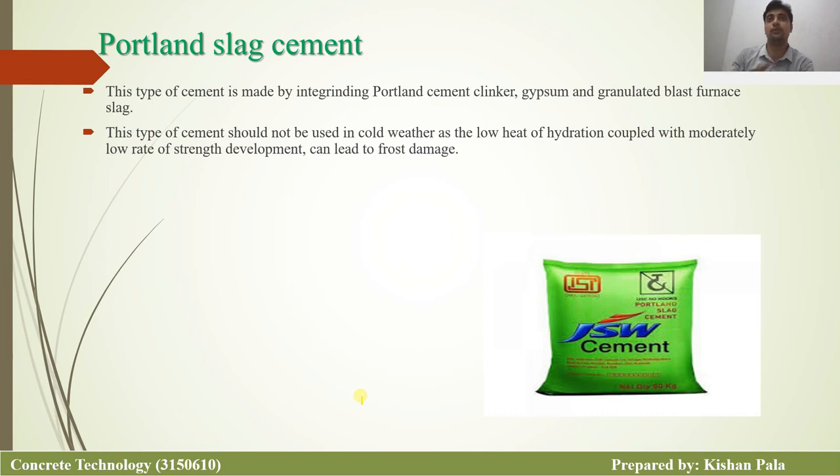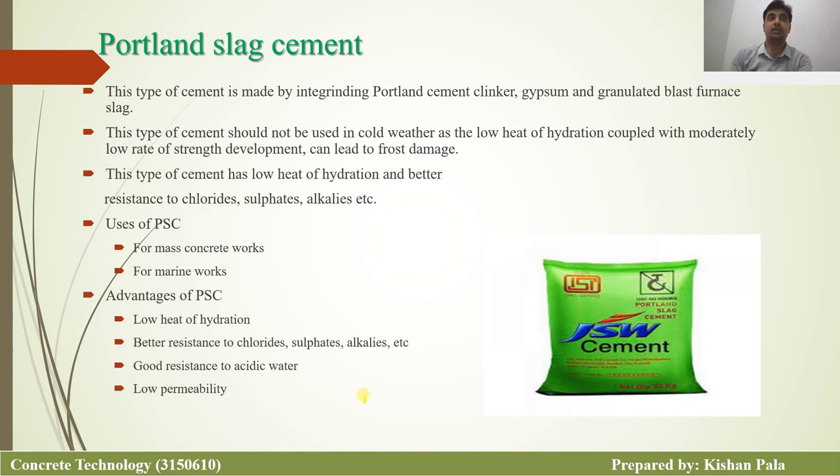So we cannot use this type of cement in cold weather. And this type of cement has low heat of hydration and better resistance to chloride, sulfate, and alkalis. So this is the positive point of Portland slag cement.